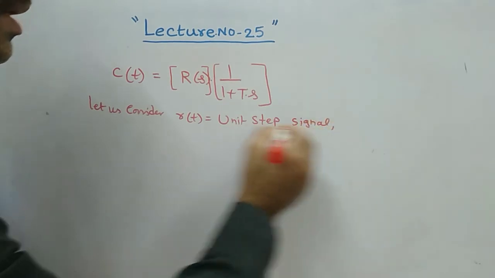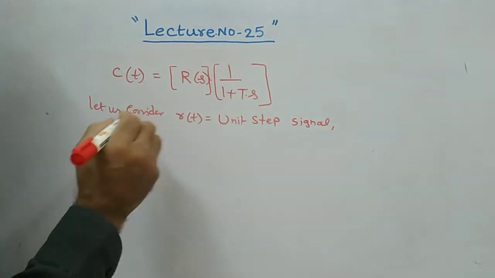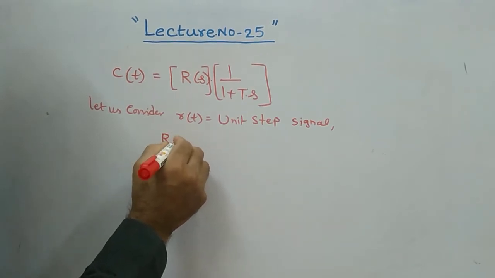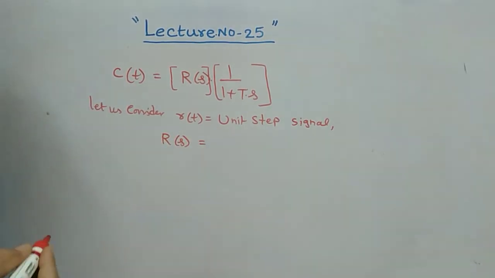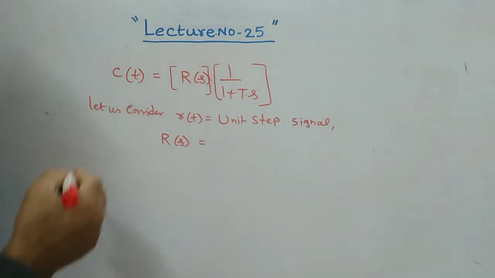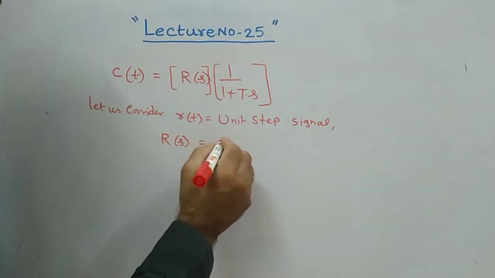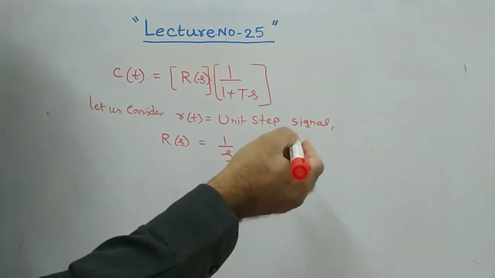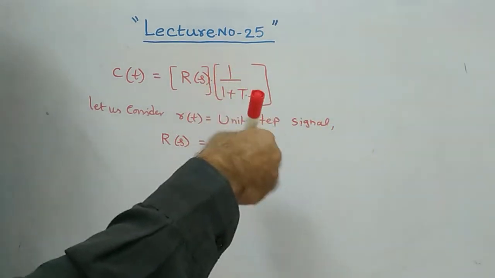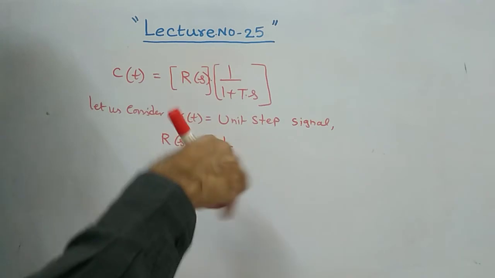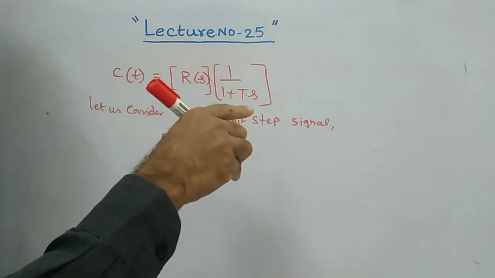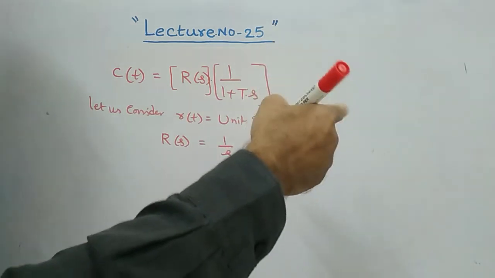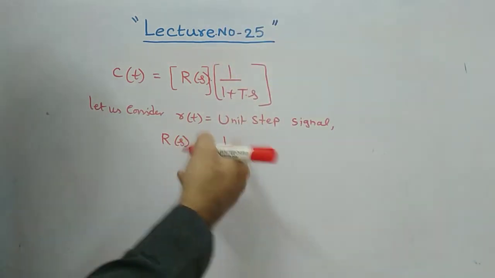Then what is your R of s? We have seen in the previous presentations, R of s is equal to 1 by s, because R of t is equal to 1. If you apply the Laplace transformation to R of t, it is equal to Laplace transformation of 1, that is 1 by s.